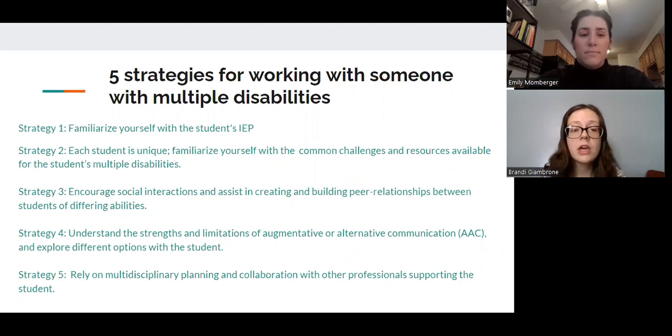Our second strategy is that every student is unique, and so are their disabilities. You're not going to find 2 students that have the same disabilities and the same ways to help them. So get to know your students and each disability that they have and how to work with that student, how severe their functioning is, and how you can help them best.